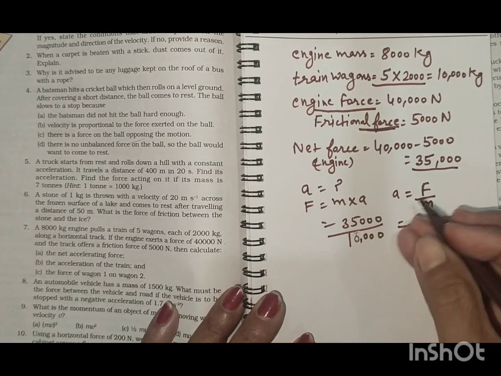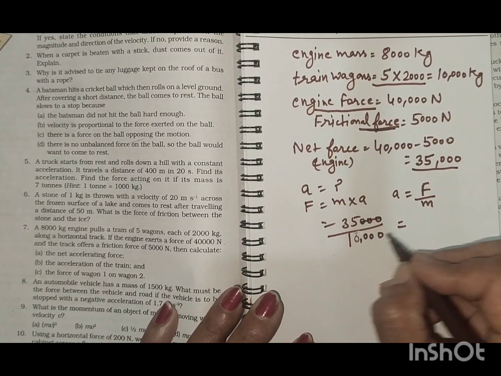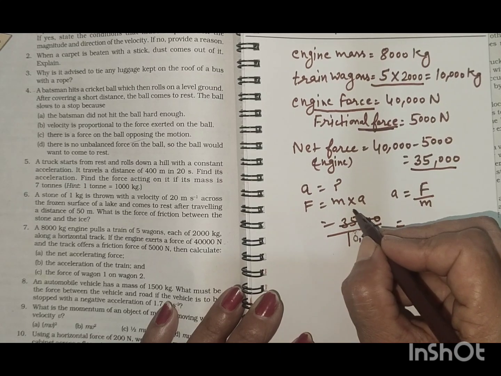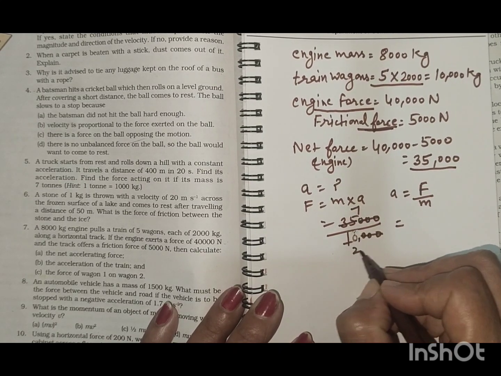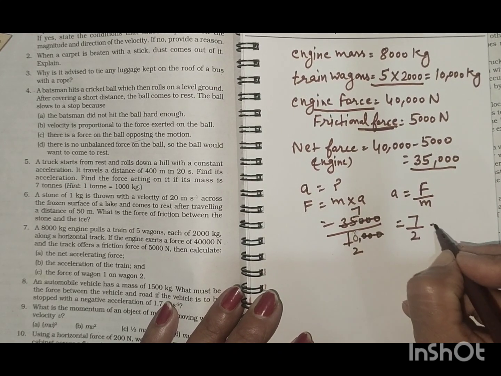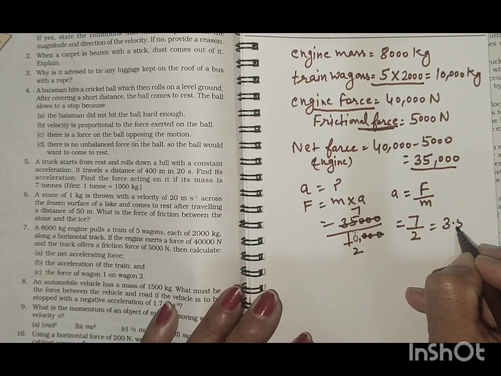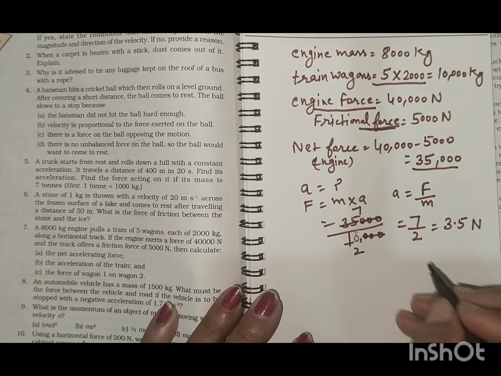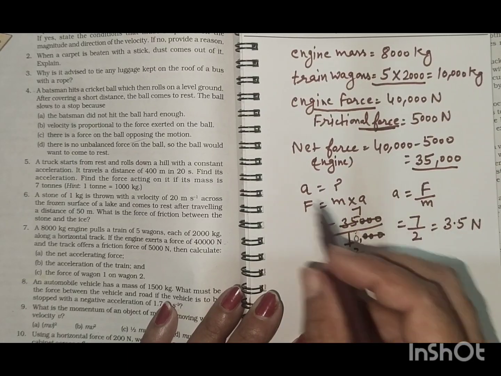Now solve it. 5 7s are 35, 5 2s are 10, 7 by 2 is 3.5 meter per second square.